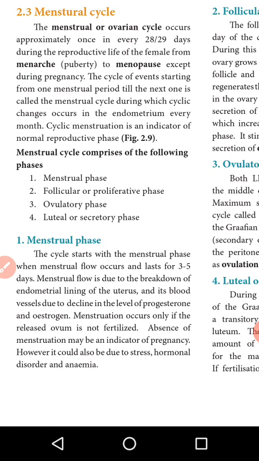The cycle from one menstrual period to the next one is called the menstrual cycle.